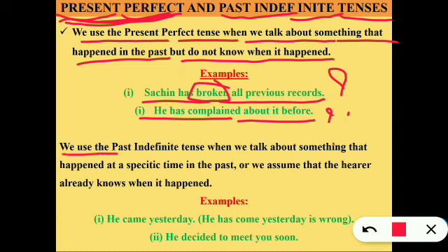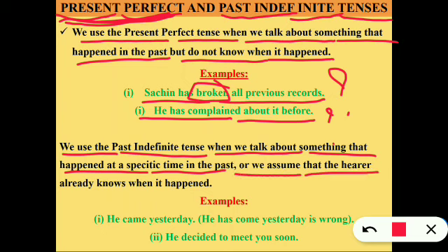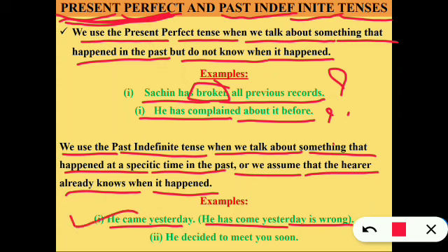We use the past indefinite tense when we talk about something that happened at a specific time in the past, or we assume that the hearer already knows when it happened. For example, he came yesterday; he has come yesterday is wrong. This is correct, but the other is going to be wrong according to the rules. He decided to meet you soon. So these are examples of past indefinite tense.